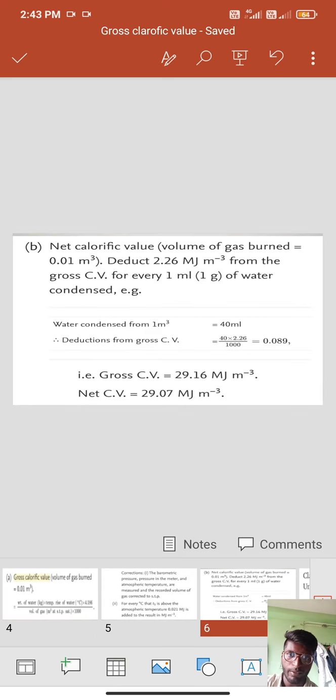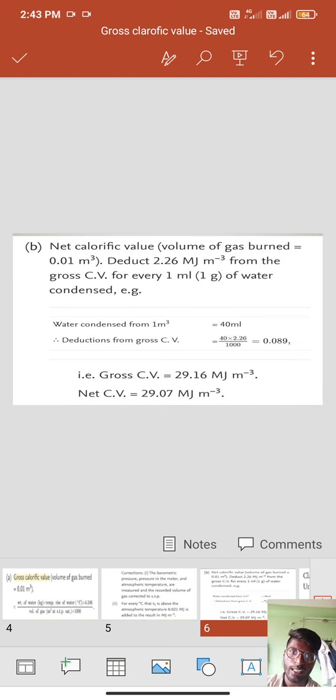Net calorific value. Volume of gas burned is equal to 0.01 meter cube. Deduct 2.26 mg, that is 2.26 times 10 power minus 3, from the gross calorific value for every 1 ml of water condensed.